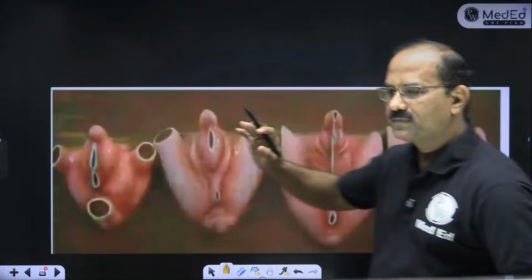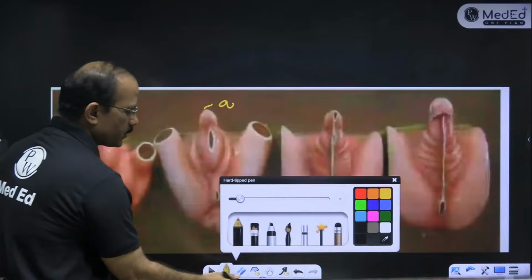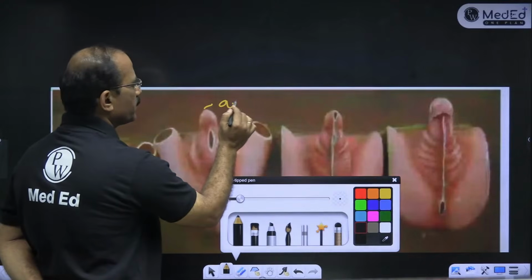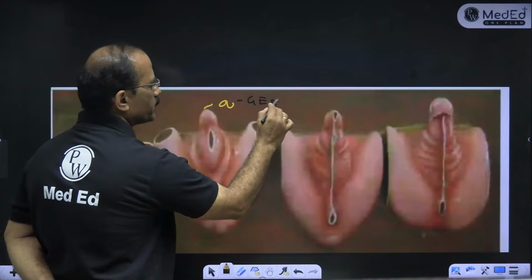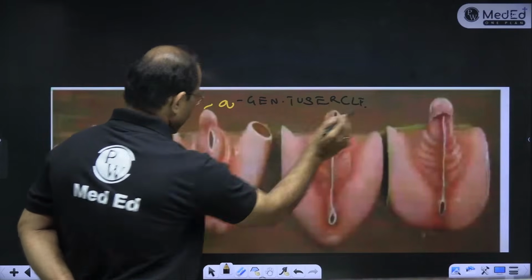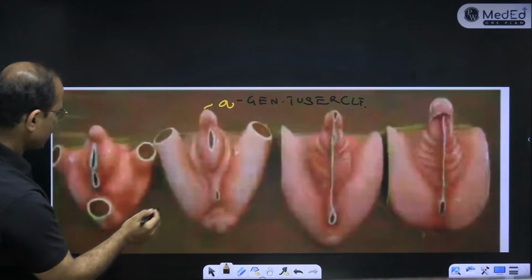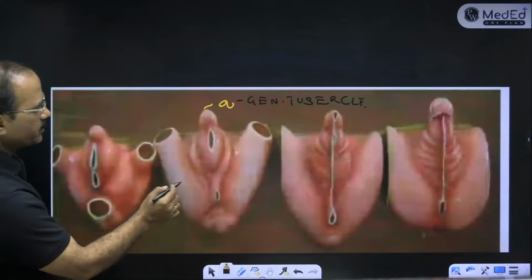Now this is the development of external genitals. External genitals. What is this known as? What is this A? This is known as the genital tubercle. What is this? These are the genital swellings. कहाँ गए वो? Genital swellings.